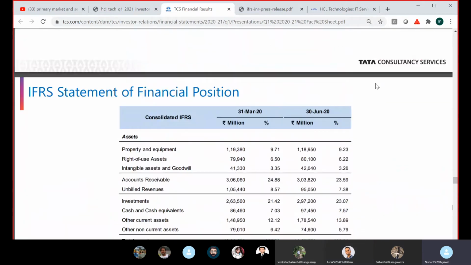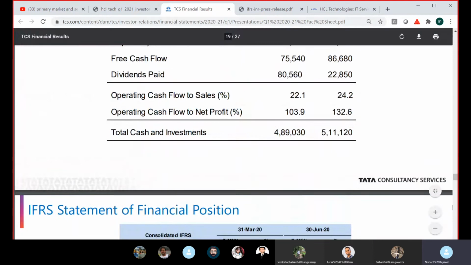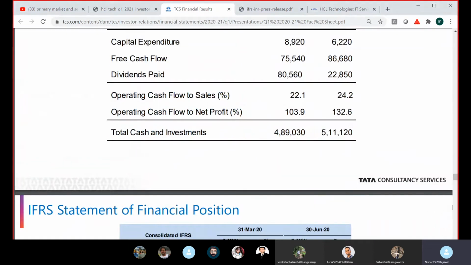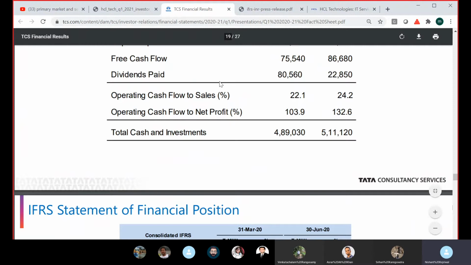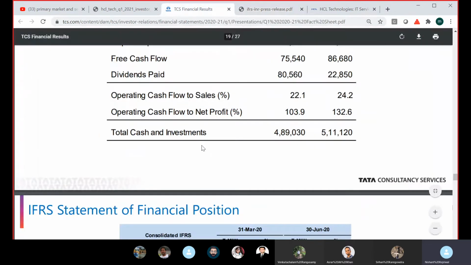So it is way higher than HCL even now. So you see TCS ROE is 32%, whereas HCL was 21 something, right? How much was it for HCL? 21.3. Yeah. So see, that is the difference, right? So that is what is ensuring that HCL is continuing to give you higher stock returns. Yeah, I think that was the key point I wanted to highlight. Then you can use the same formula to calculate for Infy also. And for all these companies, the same rule is applicable. If they want, they can still reduce their stockholder equity and increase this number.